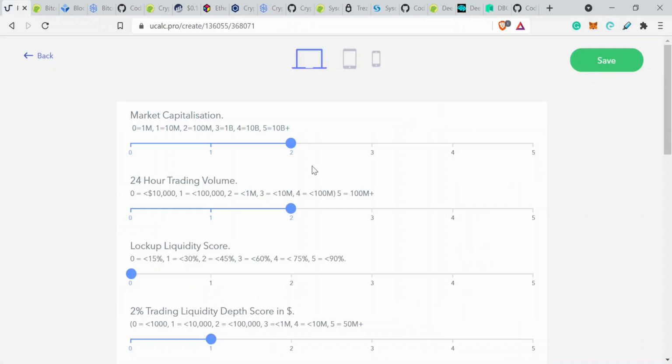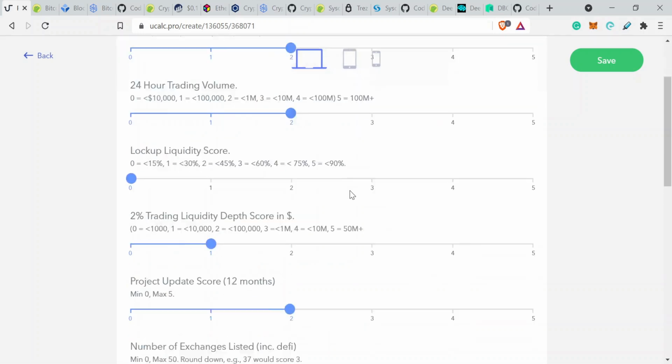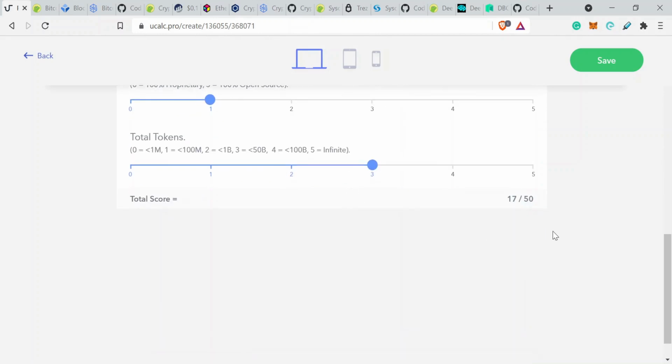So go through the investment potential checklist with your cryptocurrency projects. Delve in, find the details. You should be able to find the details on any crypto project that is publicly accessible, and use this algorithm in order to calculate how profitable, how likely it is, and how risky it is. It'll give you a score out of 50 to determine what the crypto project ultimately could be worth and whether you're likely to lose your money or gain money.